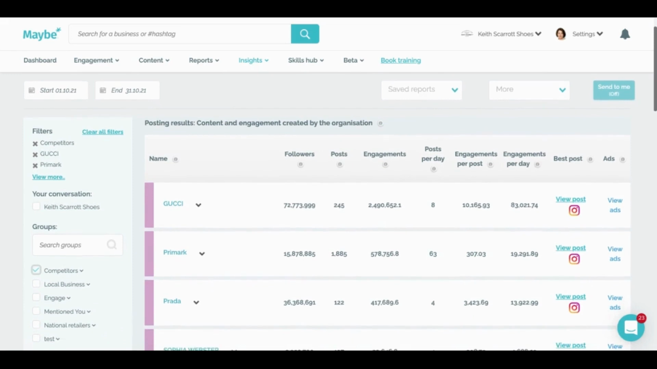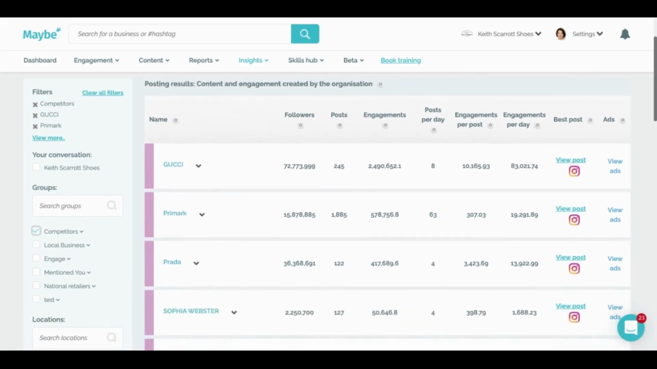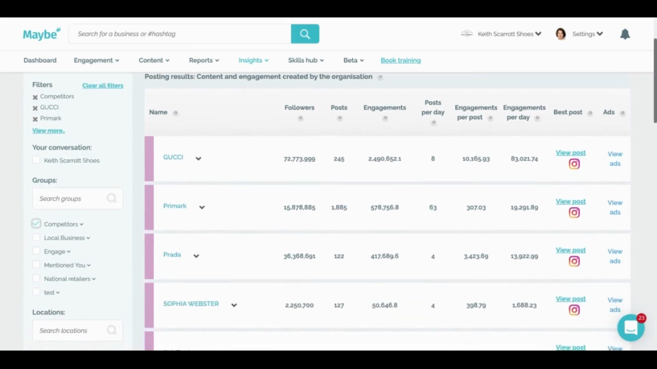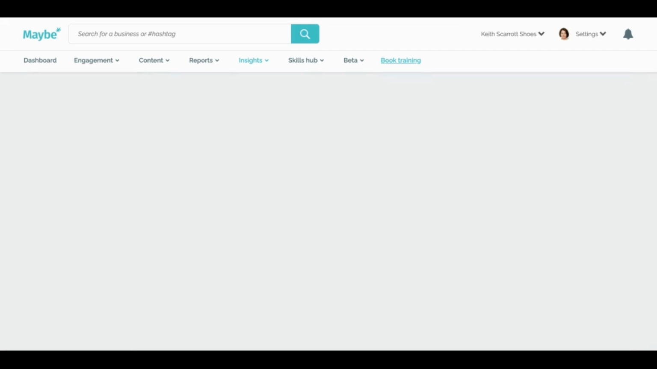She's put together a basket of businesses that she perceives as competition, in that that's where else her customers would shop. So you can look at their number of followers, their posts, their engagements, their posts per day, engagements per post, engagements per day, and their best post and their ads over any date range she chooses. But she can also dive in and see the granularity of that data and look at the insights like we've seen on the dashboard for any brand. Now, just imagine the impact of that for every business.